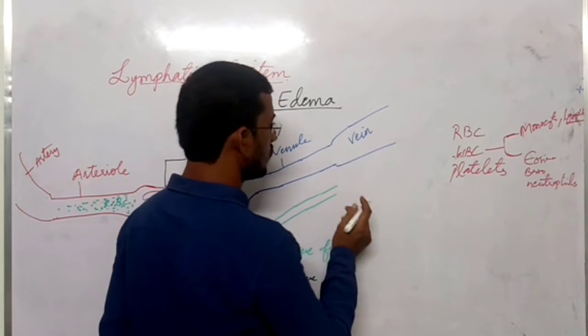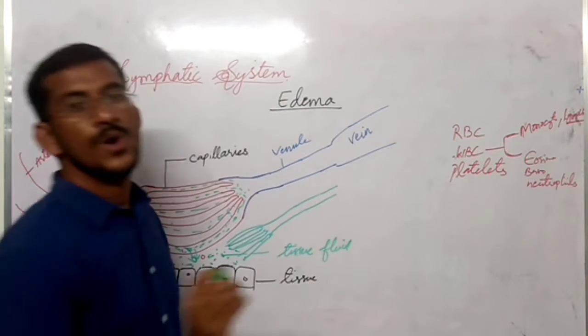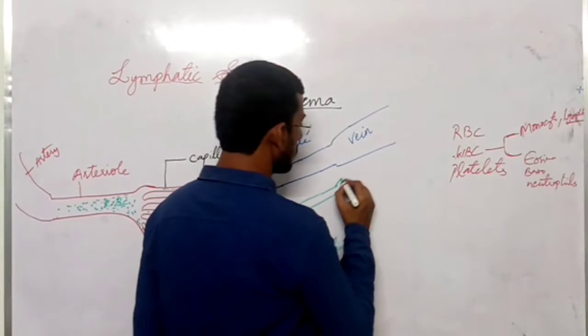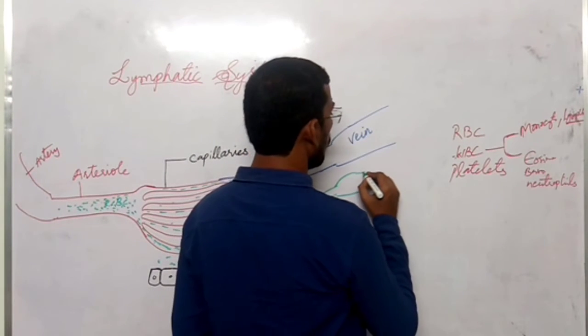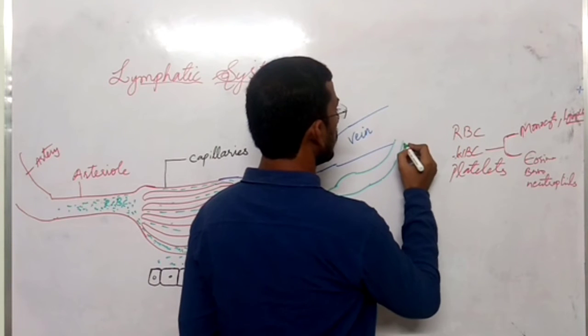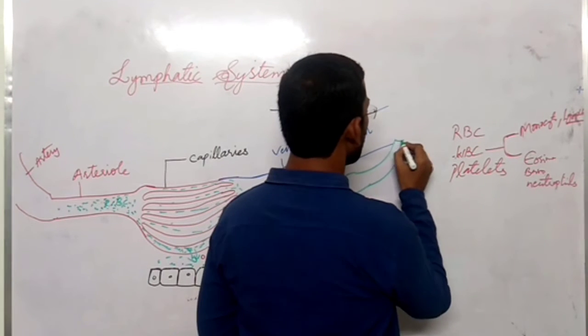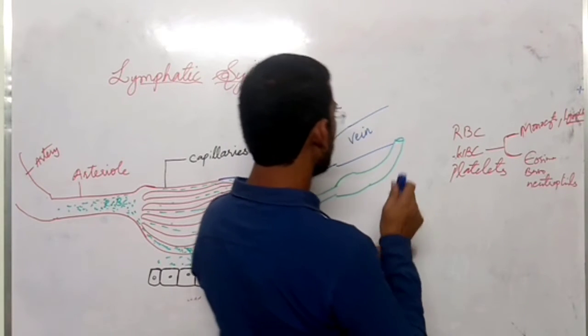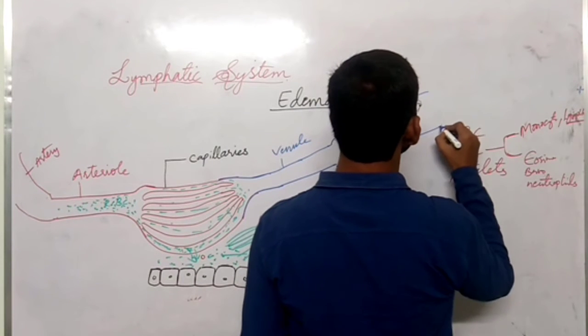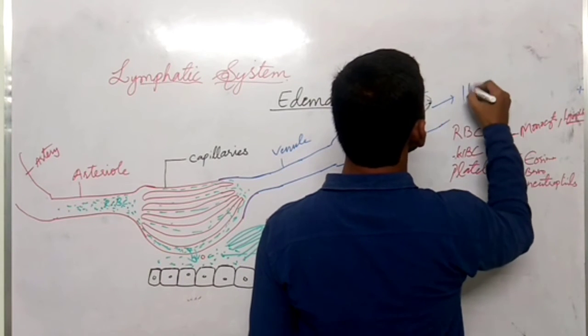This lymphatic vessel opens into the lymph duct, a bigger vessel, and this duct will open into the vein, and the vein takes this tissue fluid to the heart.